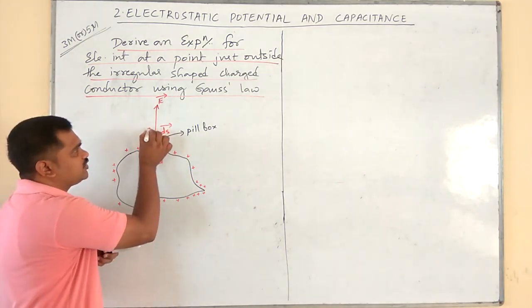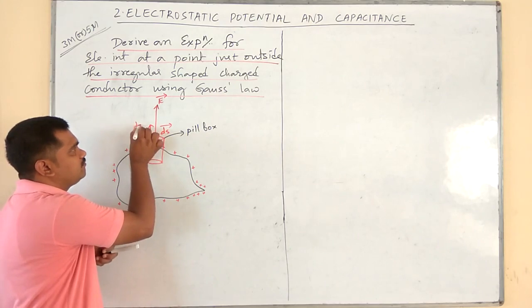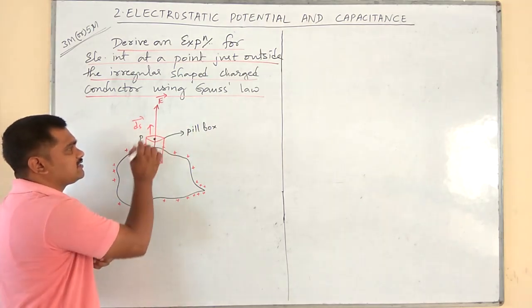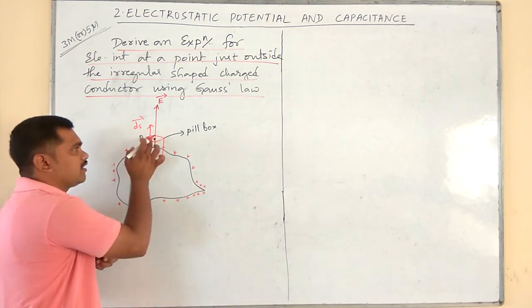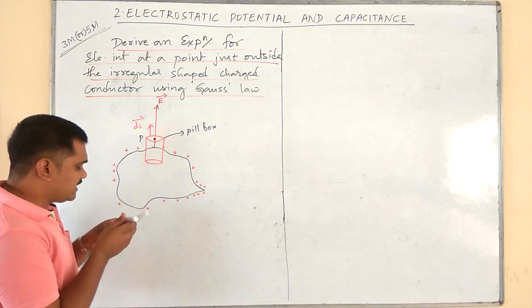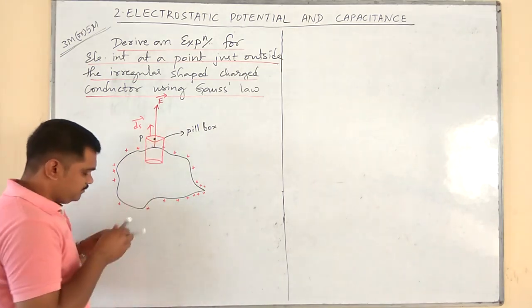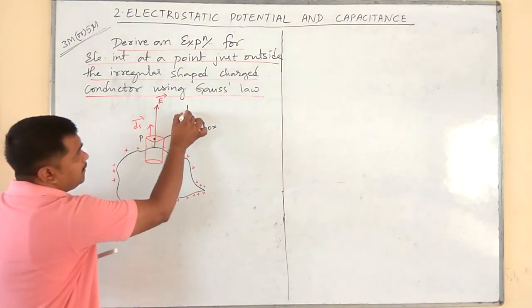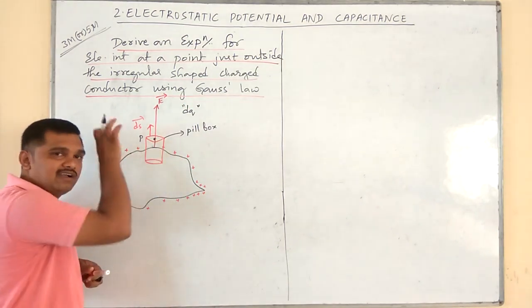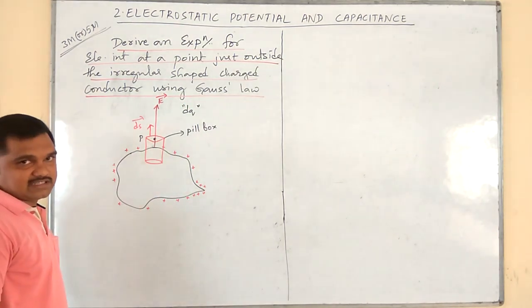You know the direction of ds, because the area vector is always normal or perpendicular to the surface. Let dq be the net charge enclosed by this Gaussian surface.